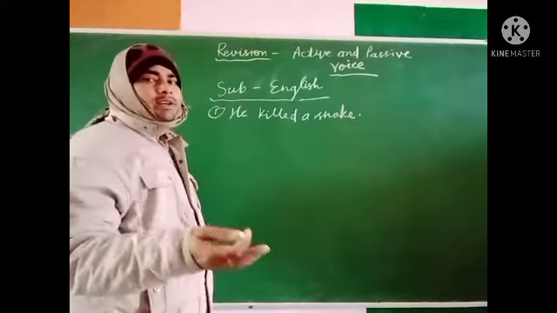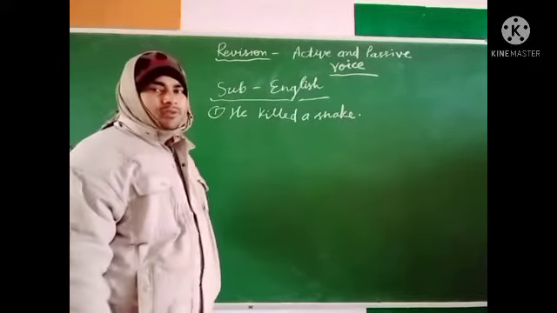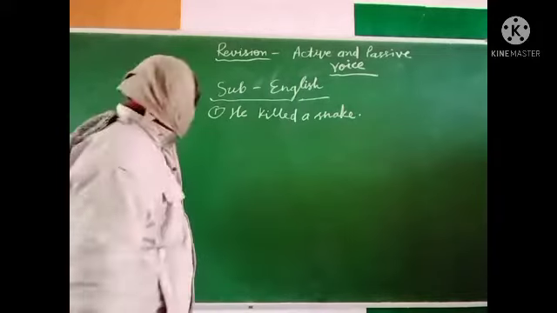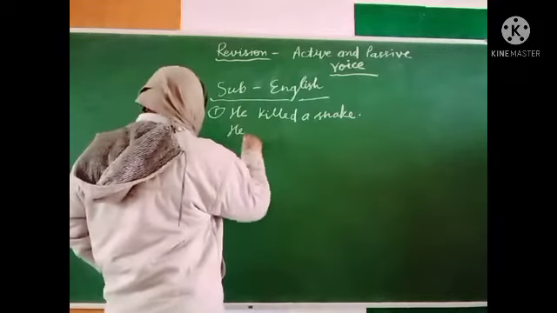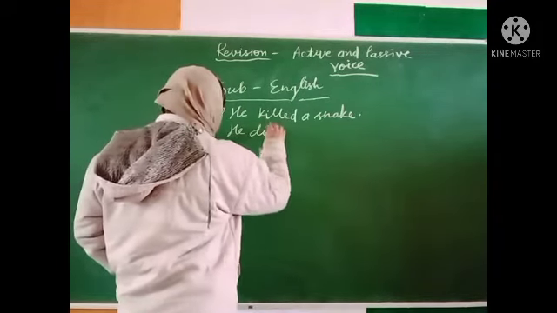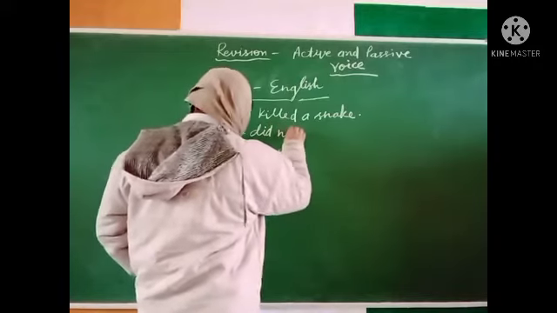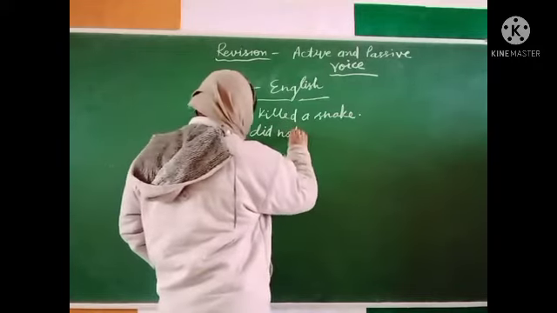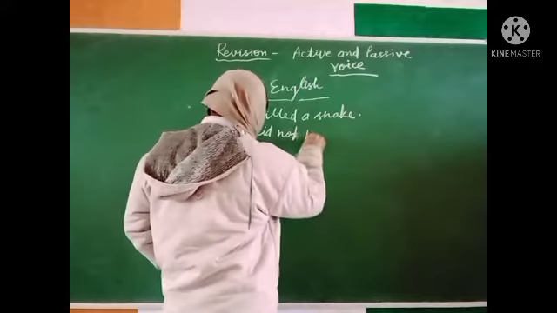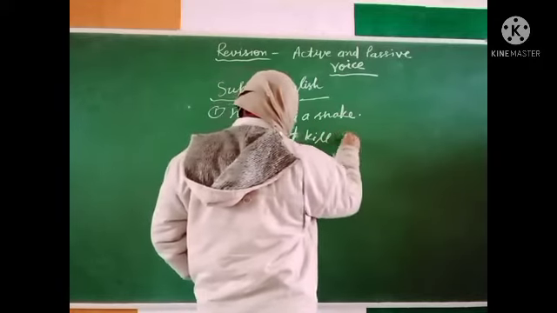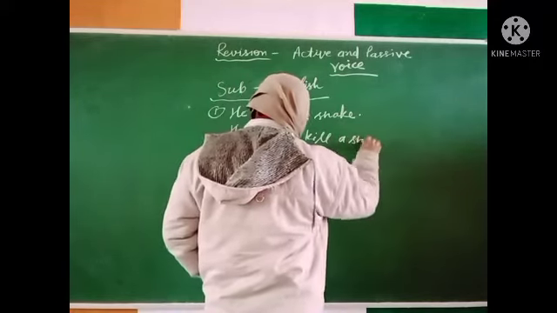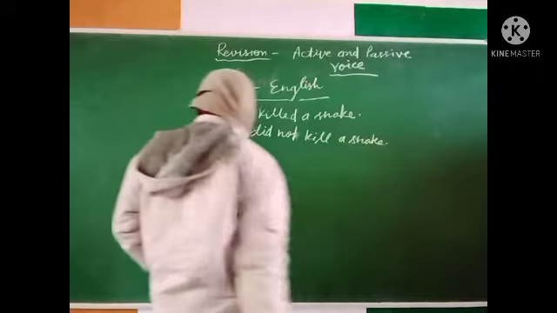After that we will change this into passive voice. So see this negative: he did not kill a snake.